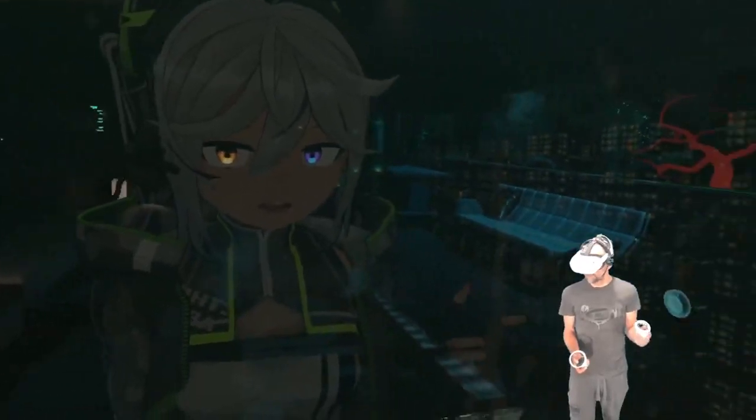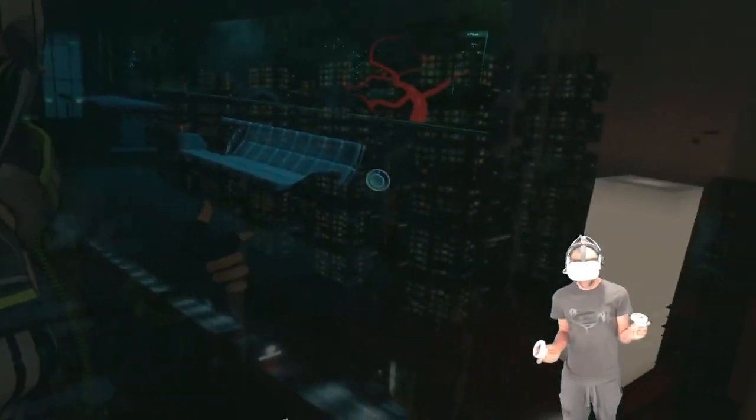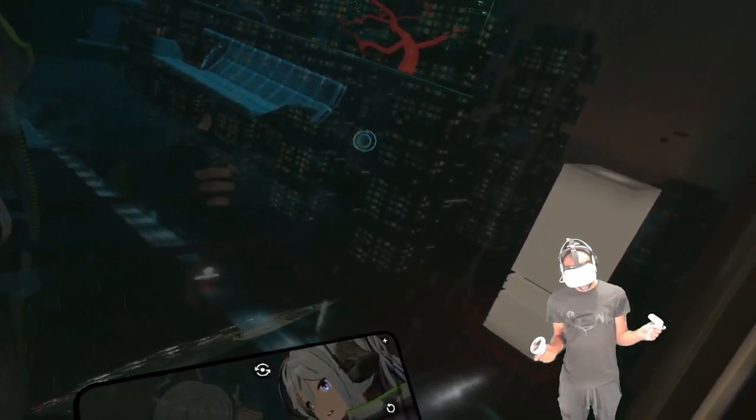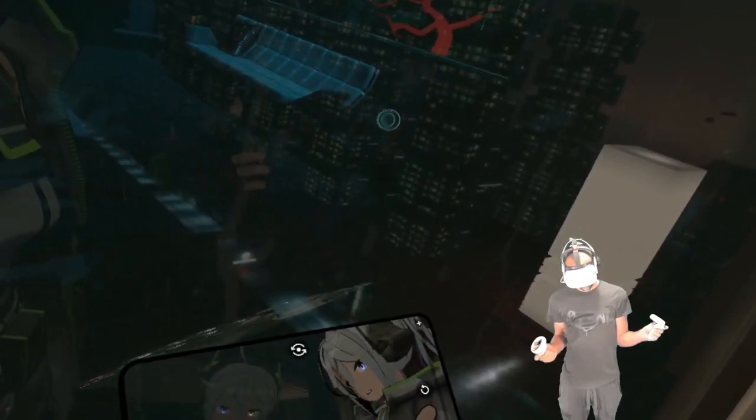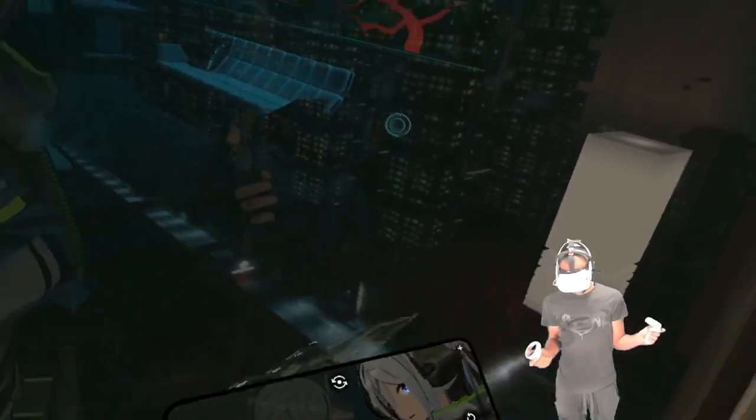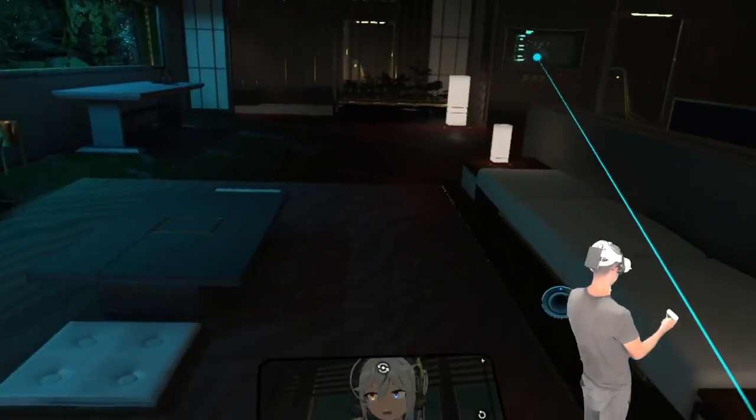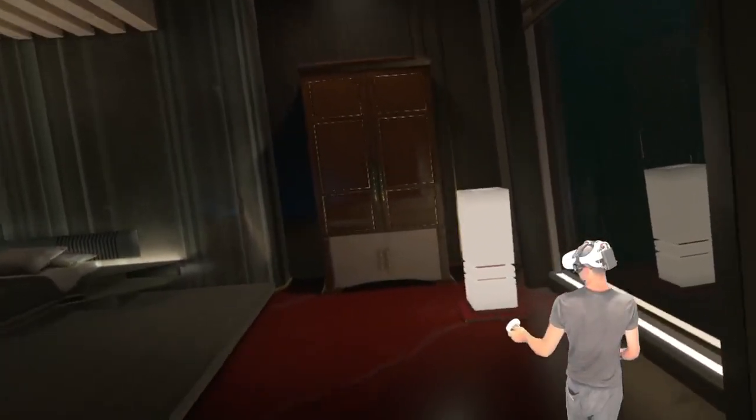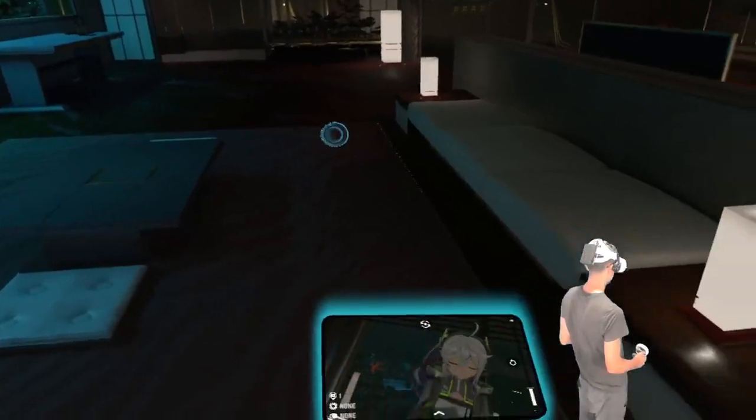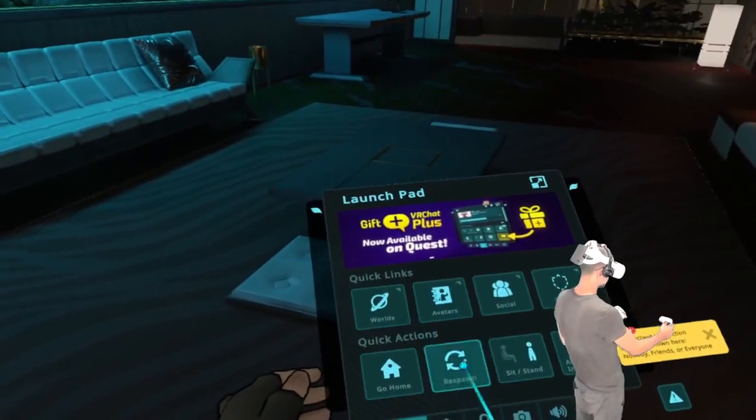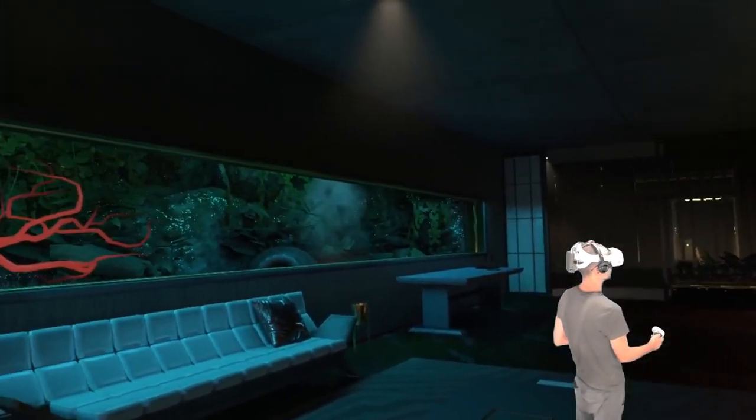Love it when I can glitch through stuff. Look at that reflection. Oh, okay. Ooh. Can't open that. Right. One more. I'll find out where we're going first.